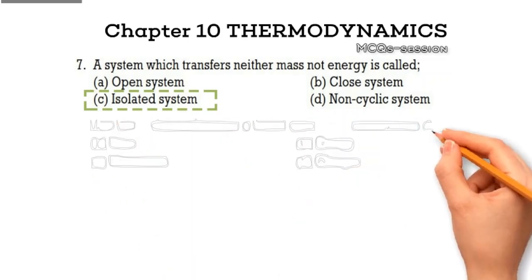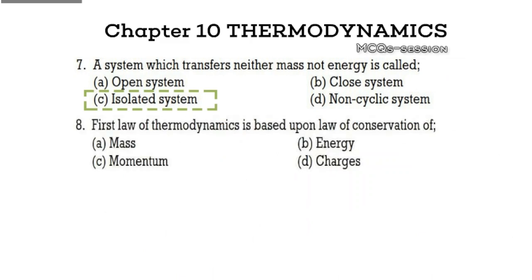Question 8. The first law of thermodynamics is based upon the law of conservation of Option A, mass. Option B, energy. Option C, momentum. Option D, charges. What do you think? Option B, energy. Explanation. The first law of thermodynamics is essentially the law of conservation of energy, stating that energy cannot be created or destroyed, only transformed.